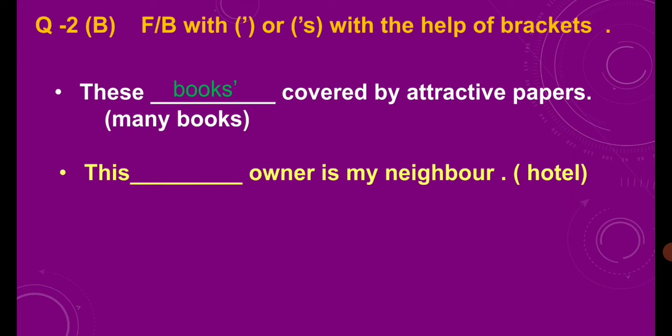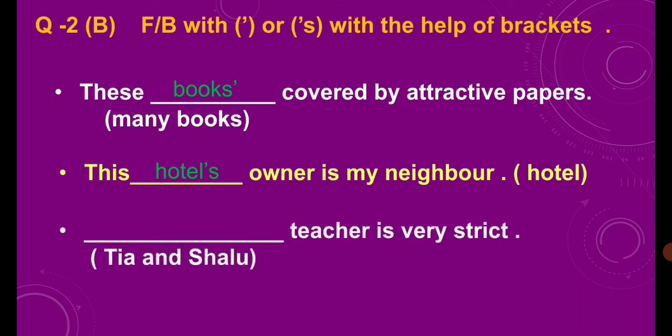Now we don't have any idea how many nouns are there and we have given in the bracket only hotel. Then what can we do? We just focus on THIS. It means it represents the singular form. Then what will be the answer? Yes, hotel's. We add apostrophe s with the hotel, right? So this is the way you identify the noun and then the form of the noun, and after that you add apostrophe or apostrophe s to it.